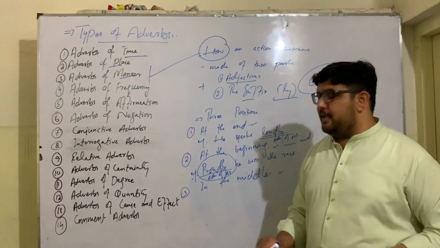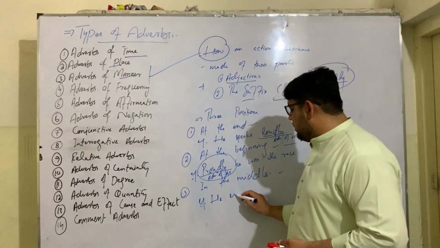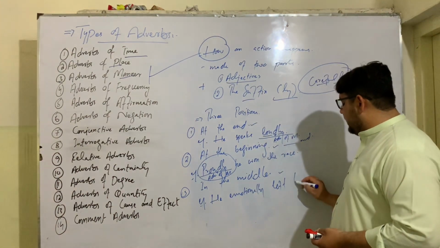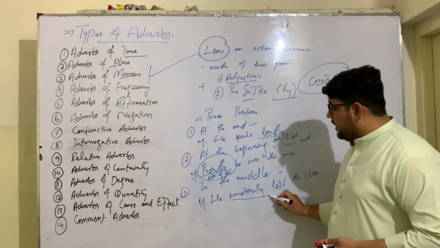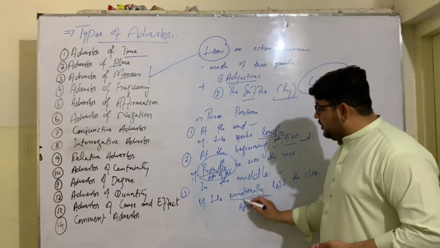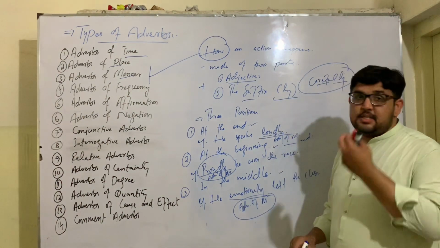And it can also come in the middle of a sentence. For example, he emotionally lived the class. So how he lived the class? Emotionally. Emotionally is an adverb of manner. It shows how an action happens, and it comes in the middle of a sentence.